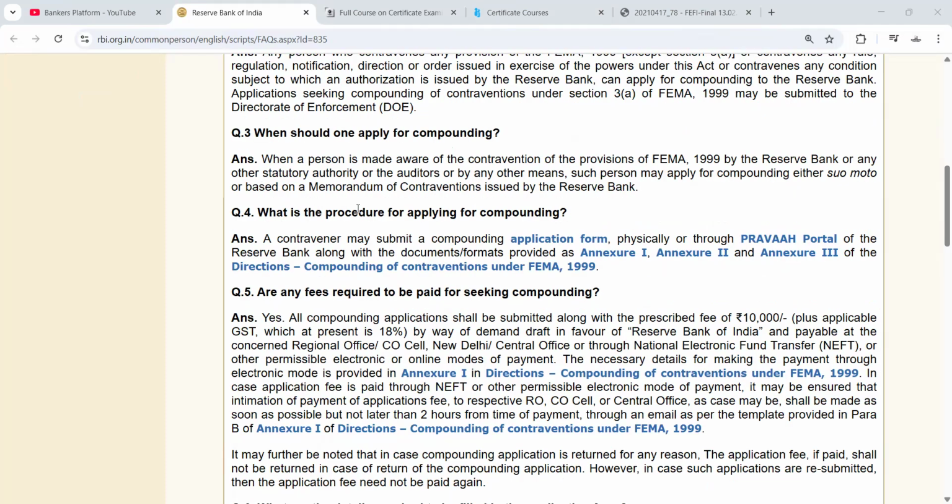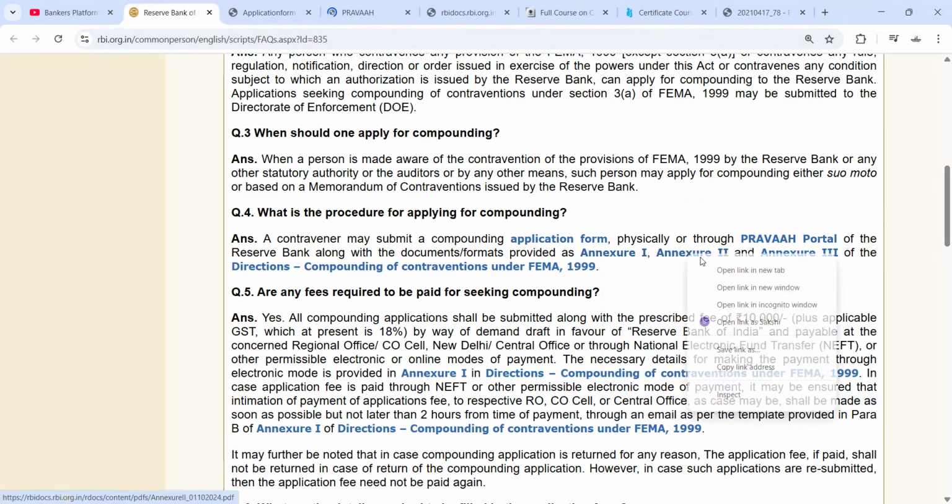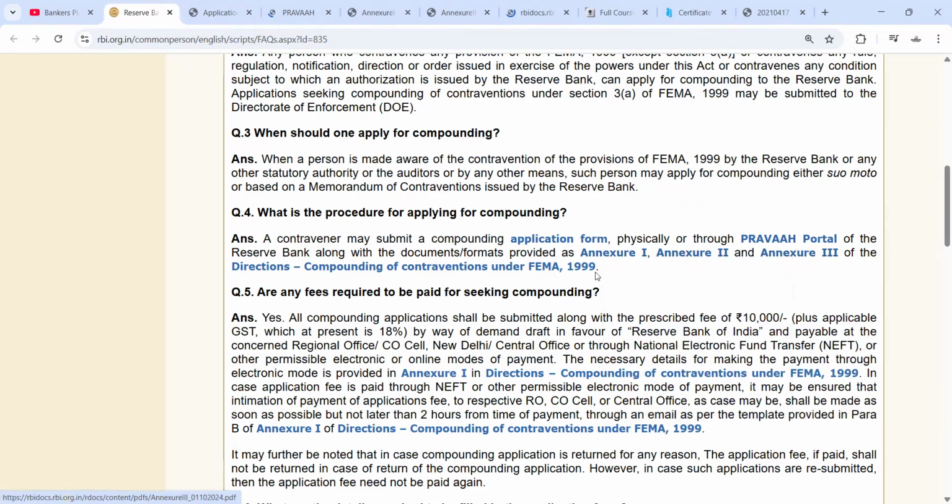So what is the procedure for applying for compounding? A contravenor may submit a compounding application form physically or through the PARIVESH portal of the Reserve Bank, along with the documents in the format provided as Annexure 1, Annexure 2, and Annexure 3 of the direction. These forms are given here, and we can see them in the documents, under the direction on compounding of contravention.